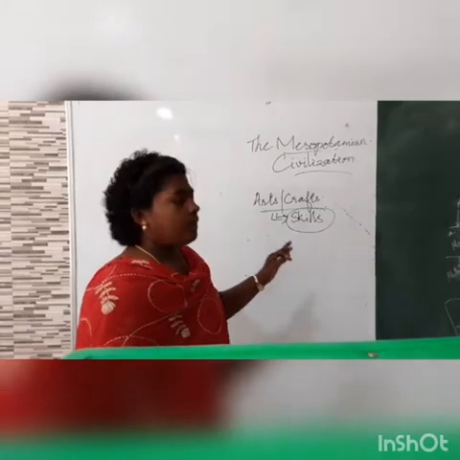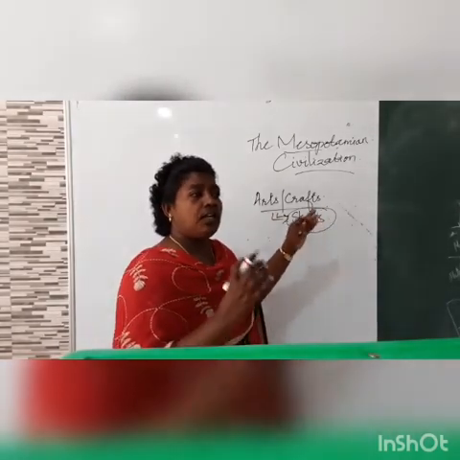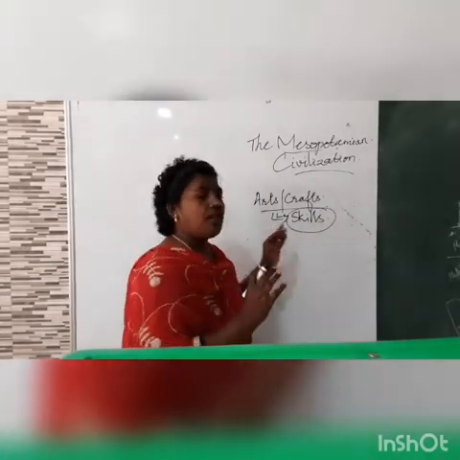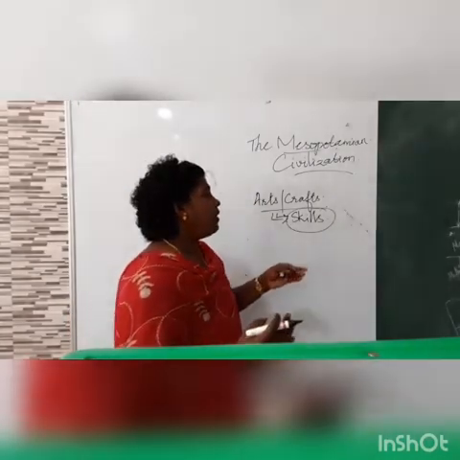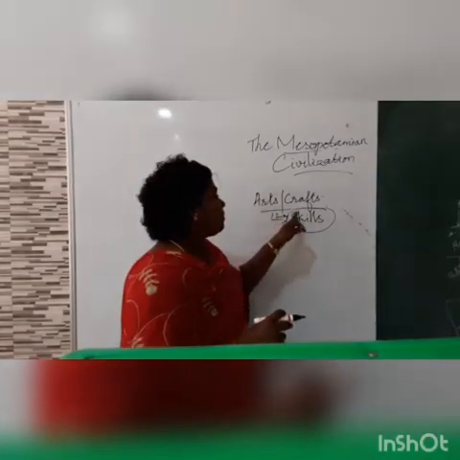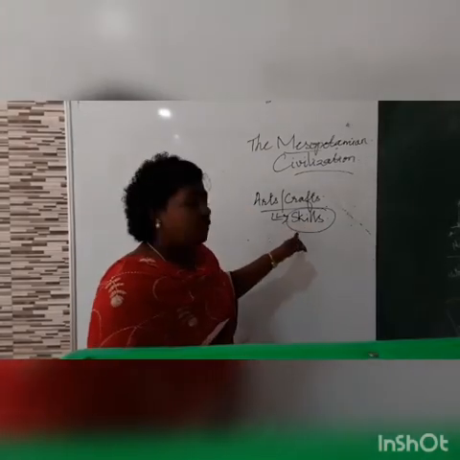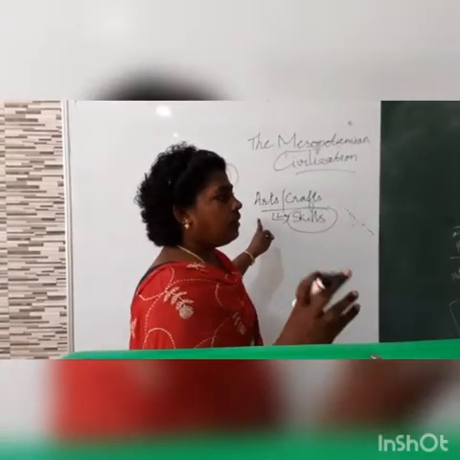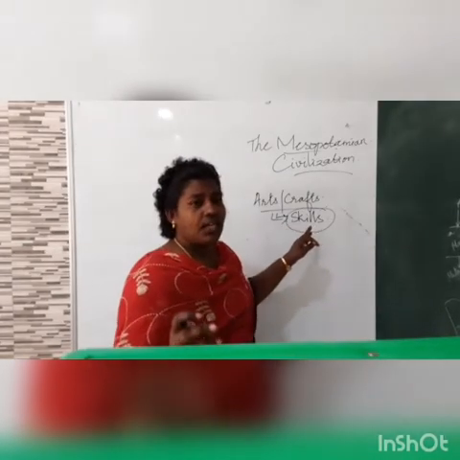Now we know that because of surplus food production, there is an increase of agricultural products in Mesopotamia. Now people got more leisure time, so they used their leisure time in preparing different things, in making creative items. What are the different things they made? How did they spend their leisure time?